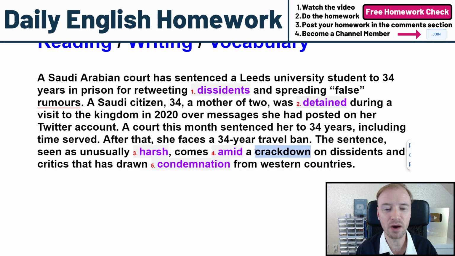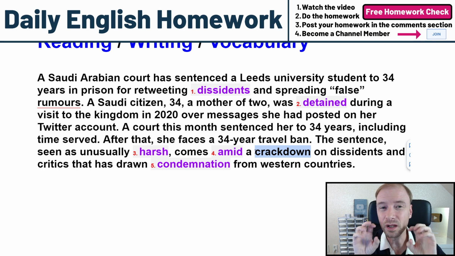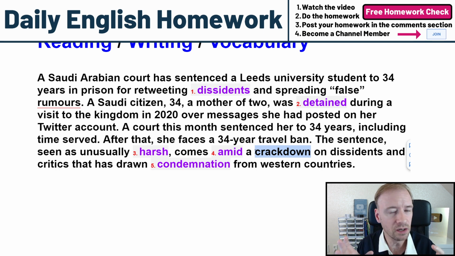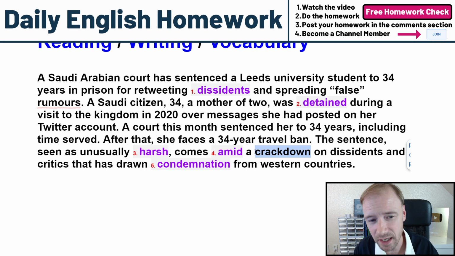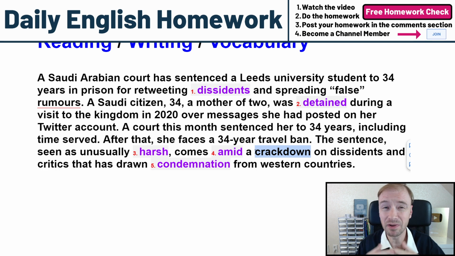A crackdown is a special time when the police or the government want to stop something, so they focus a lot on that crime for that month or that year. So if they focus a lot on one crime for a period of time, that's called a crackdown. So right now they're focusing on dissidents, people against the government, and critics.